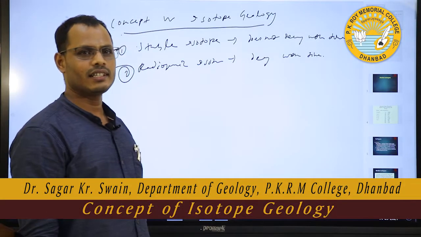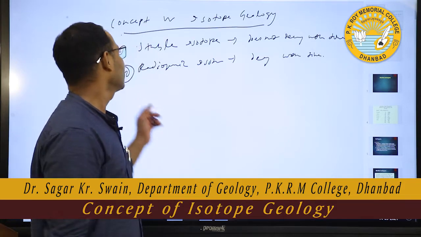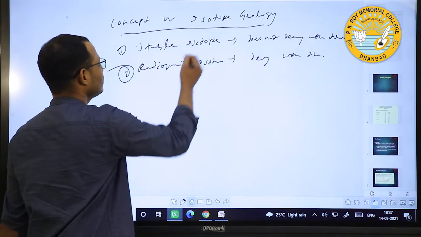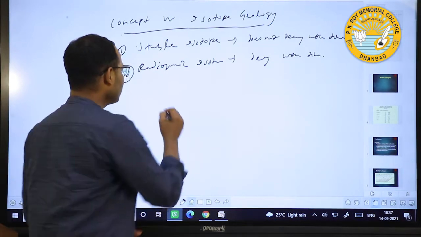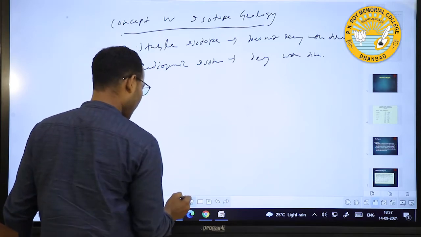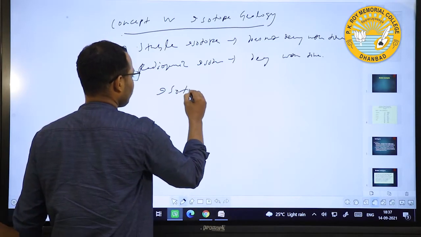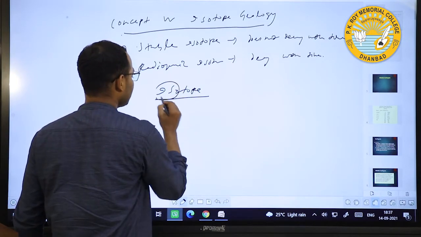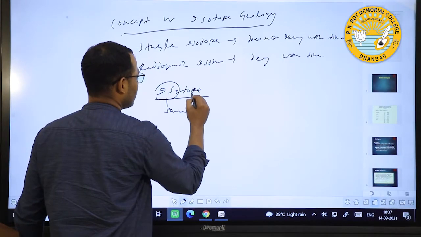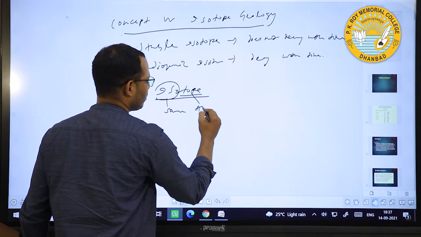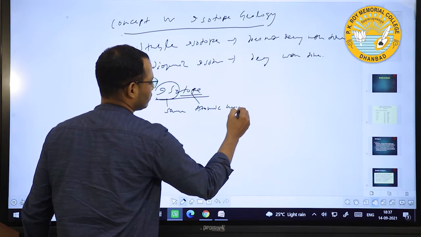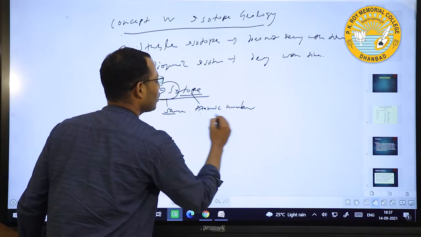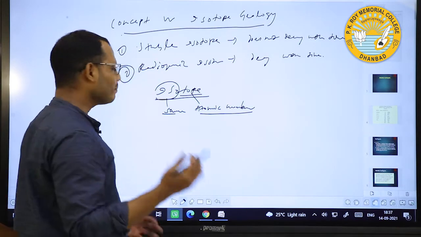Dear students, now I will tell you about the concept of isotope geology. In isotope geology, first we have to learn the meaning of isotope. What is the meaning of isotope? Iso means same, tope means atomic number. This is the same atomic number but different mass number.